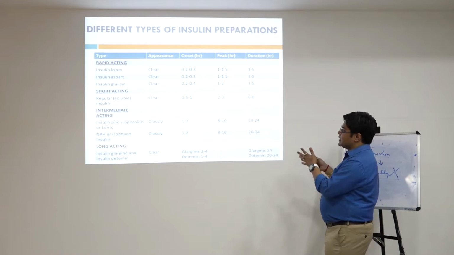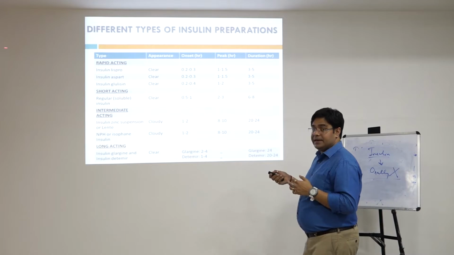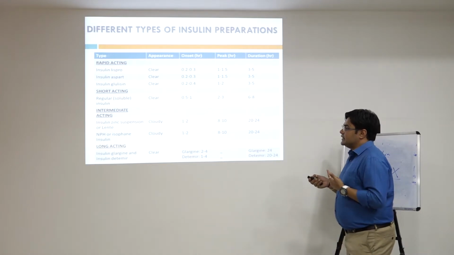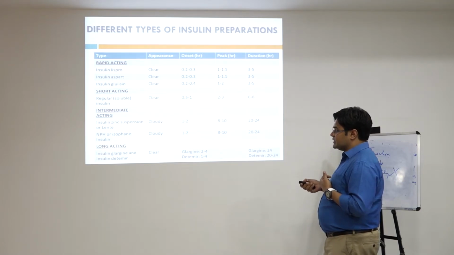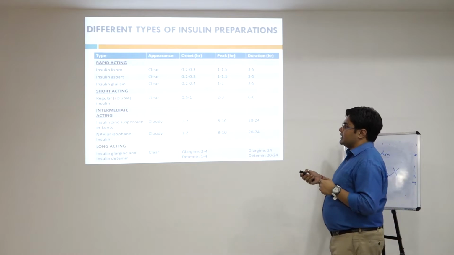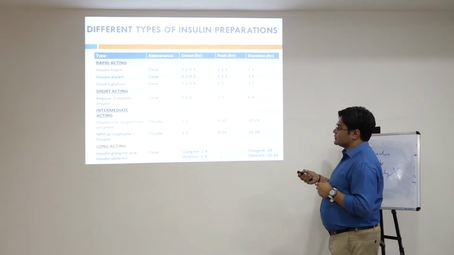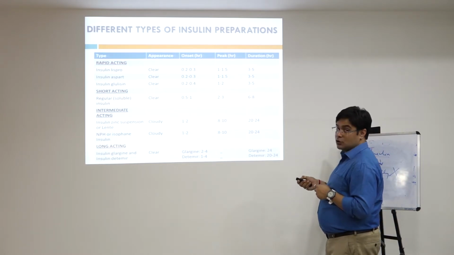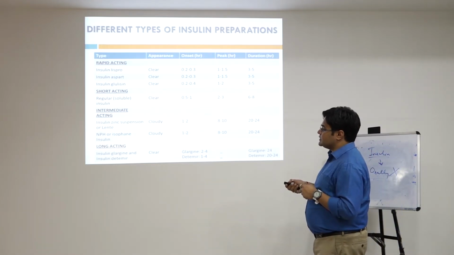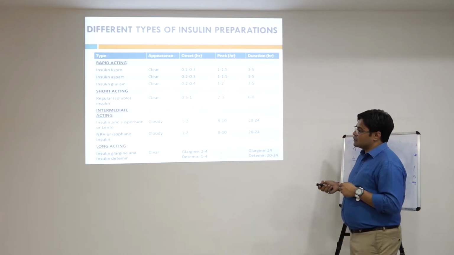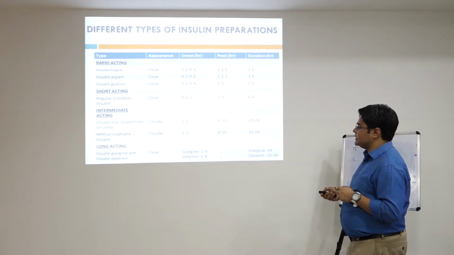I have mentioned them here in table form because it is easy to recall that. So it is classified into rapid acting. Rapid acting means very quickly acting. Then it is classified into shorter acting. Then the next classes are intermediate and long acting. In the rapid acting, it is classified into insulin lispro, insulin aspart, insulin glulisine. Then shorter acting, regular insulin, which is also called soluble insulin, and intermediate acting insulin contains insulin zinc suspension or lente or neutral protamine Hagedorn and isophane insulin, and longer acting insulin contains insulin glargine and insulin detemir.